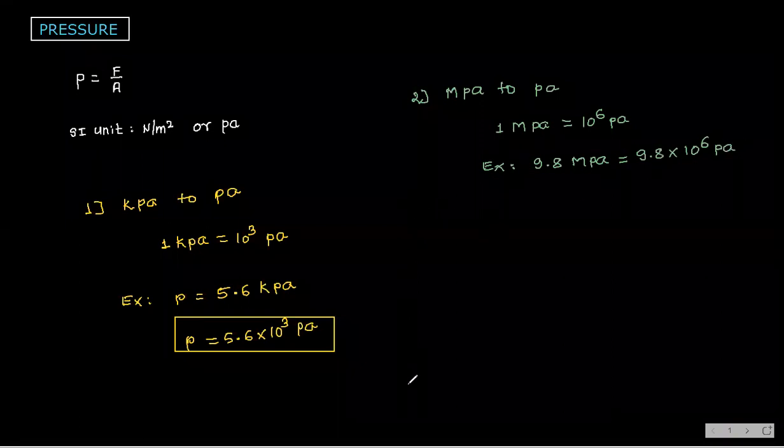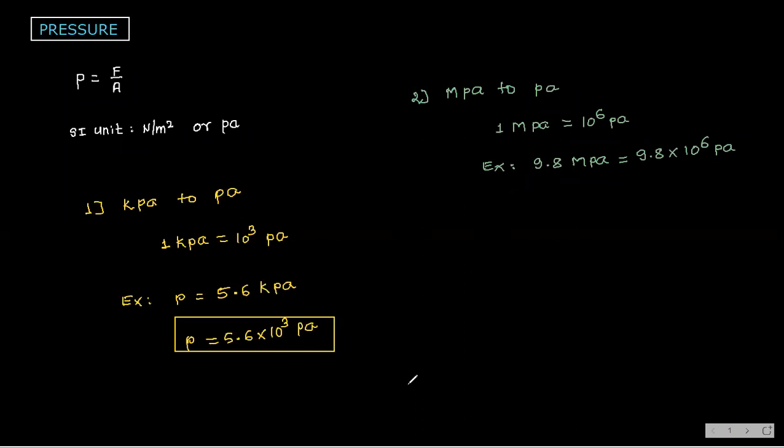Similarly, sometimes they are giving you gigapascal. Then how to convert? Third one is gigapascal to Pascal. Giga means 10 power 9. So 1 gigapascal is equal to 10 power 9 Pascal.